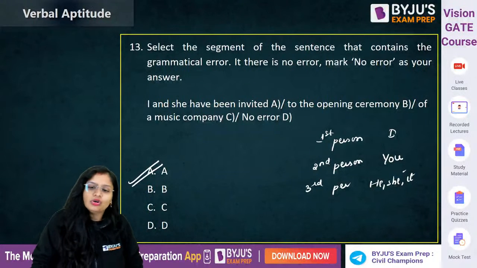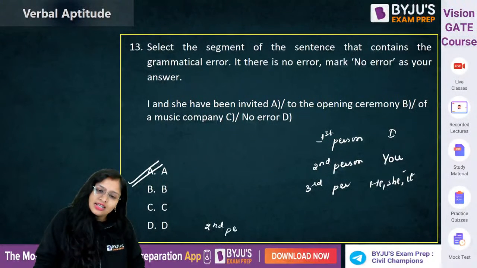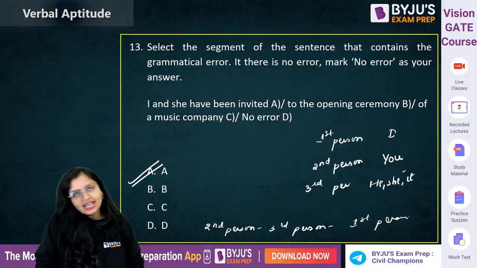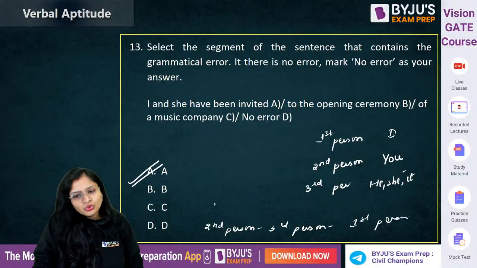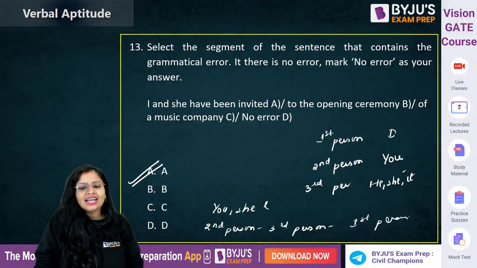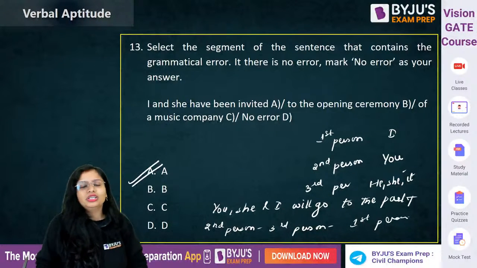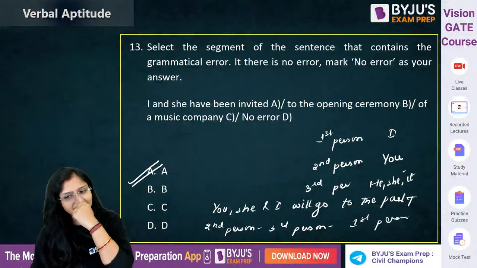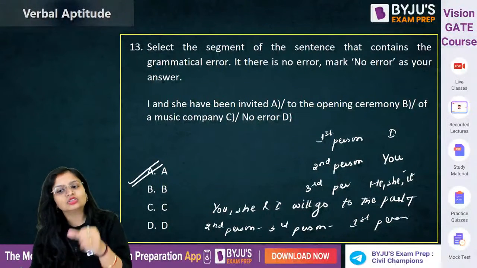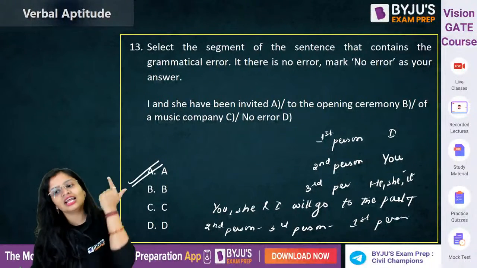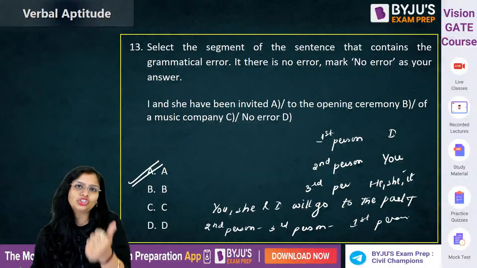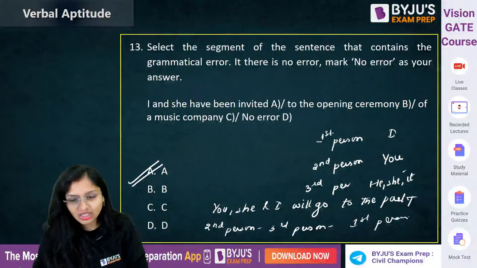Then here you will go by first, second person, then third person, then first person. This is a very important question. They have asked this. Like, you, she, and I will go to the party. So here it has talked about two, but if three are there, if you is also included. So first second person, then third person, and then the first person. So you, she, and I. Clear? So remember this.